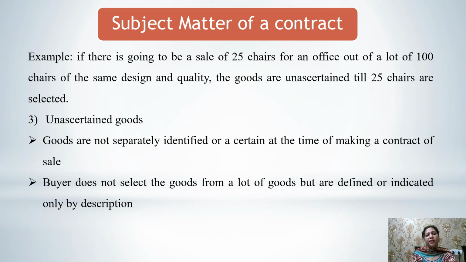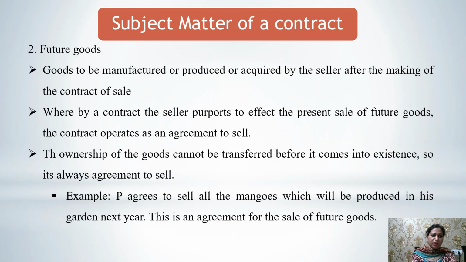The third category of goods is unascertained goods. Goods which are not separately identified at the time of making a contract of sale are known as unascertained goods. In these types of goods, the buyer does not select any goods out of a lot, but the goods are defined or indicated only by description through the buyer.